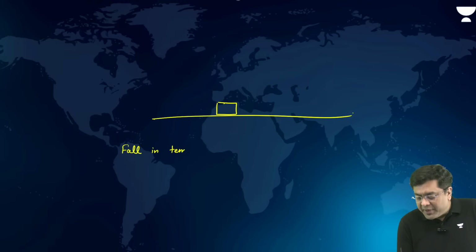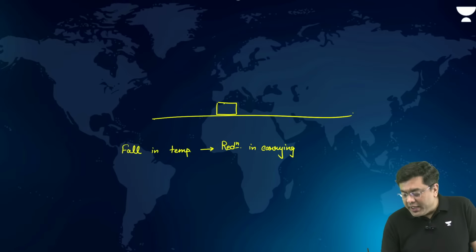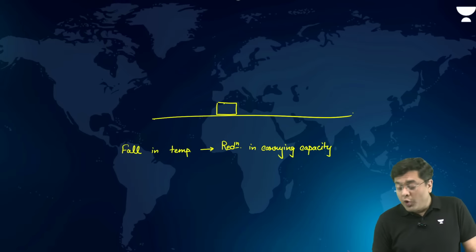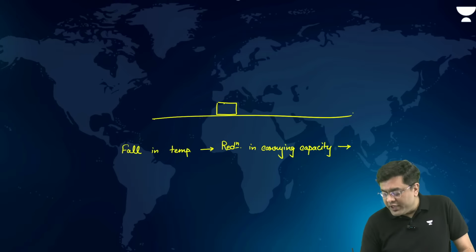Fall in temperature we have studied just now leads to reduction in carrying capacity. That reduction in carrying capacity will lead to what? Eventual attainment of saturation or saturated air.